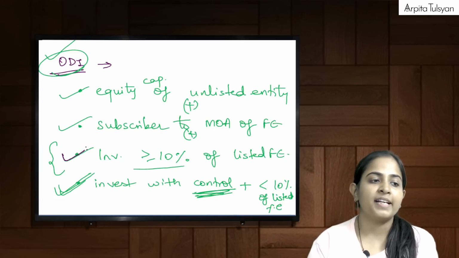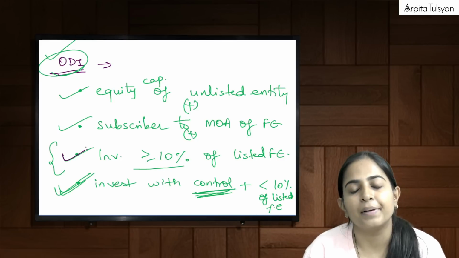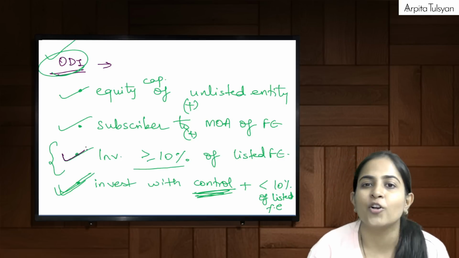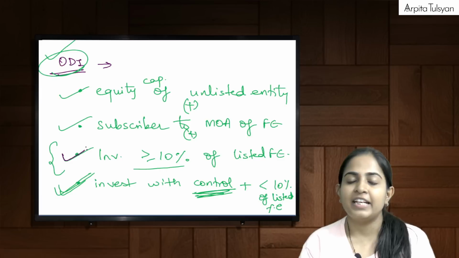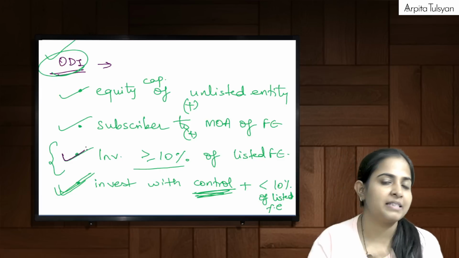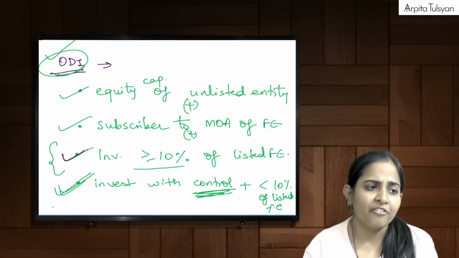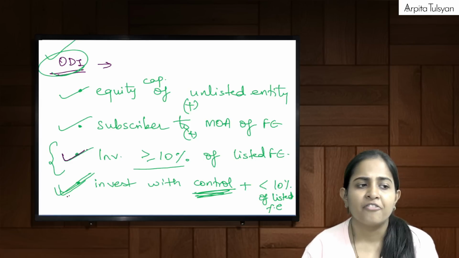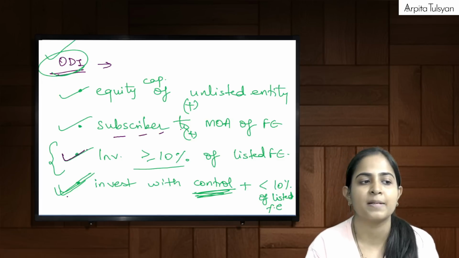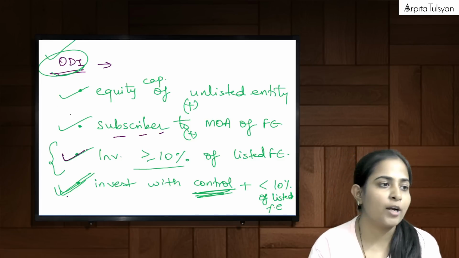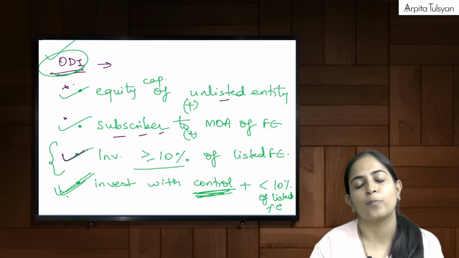Now, say for example, I have a 5% stake in Apple, with no control in Apple. Possible? Ma'am, very much possible. We have a 5% stake in Apple, but I don't have any control in Apple. Will I fall in the fourth point? I am not a subscriber to the MOA. I have taken the shares from the open market, so I don't fall under the second point. Since it is a listed entity, I don't fall in the first point either.